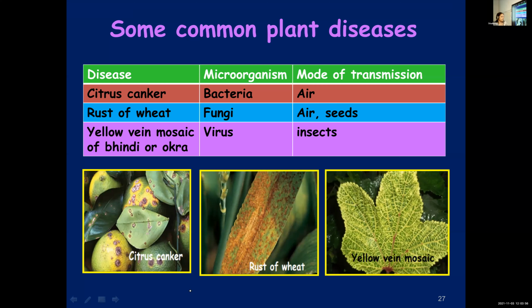Next one: yellow vein mosaic disease. You can see discoloration of the veins. You know what veins are? Usually they are green in color, and you can see the discoloration of the vein. This is found in bindi or okra. By which name are you more familiar? Bindi, okay. Okra, bindi, lady's finger, all these are the same. So yellow vein mosaic disease in bindi or okra.